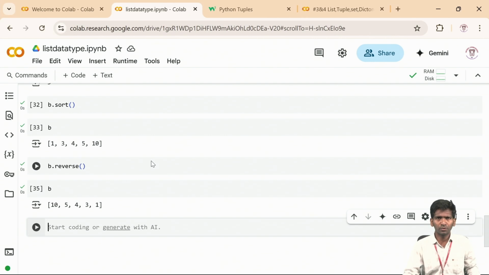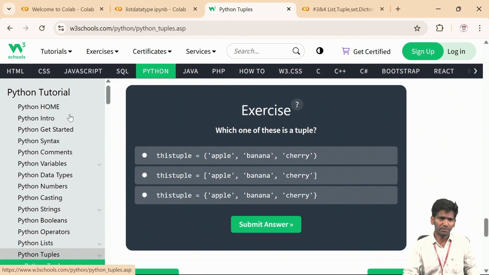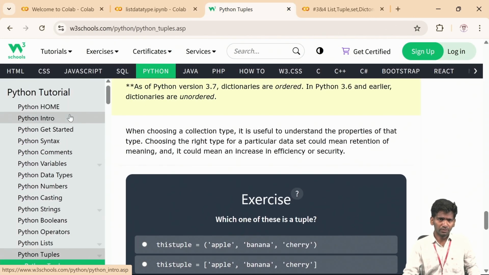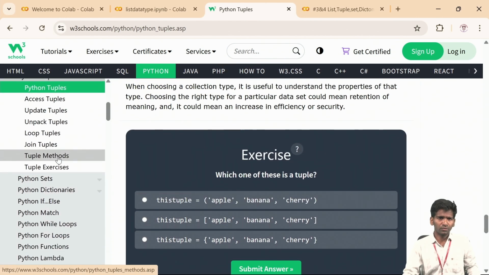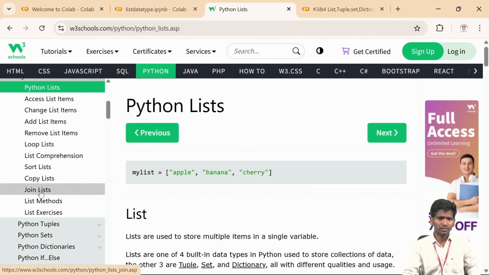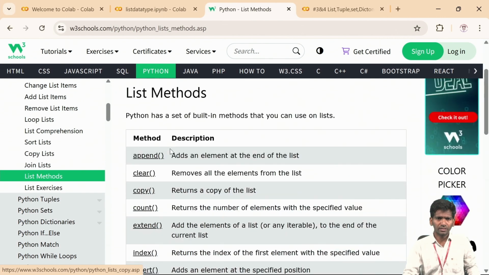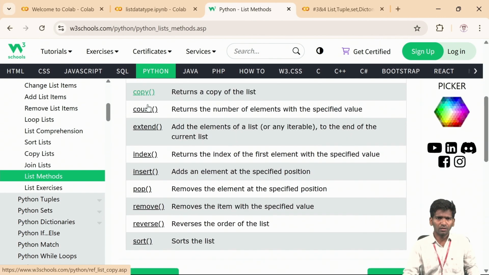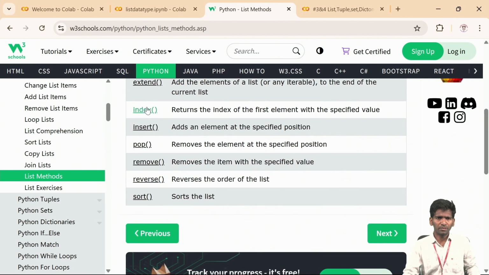There are some more, one or two also. You can go to W3 Schools. I can suggest this is one of the best websites to learn Python, and the remaining languages also. In this tutorial you can go to list methods, and you can check what all the list methods can be applied.